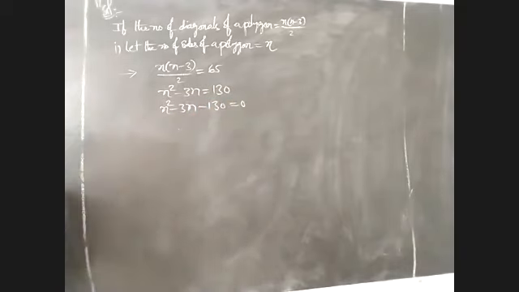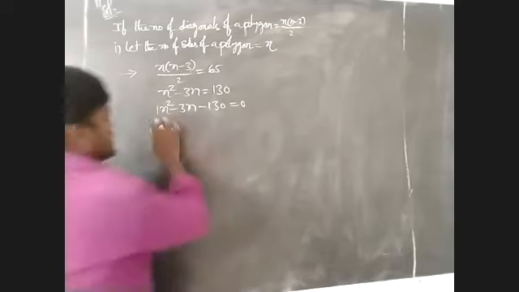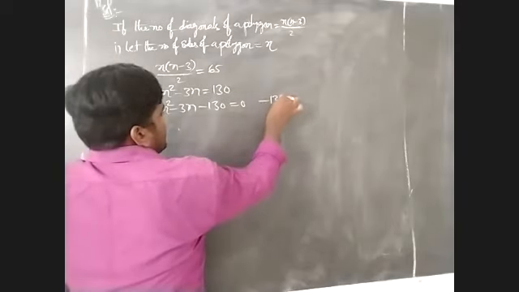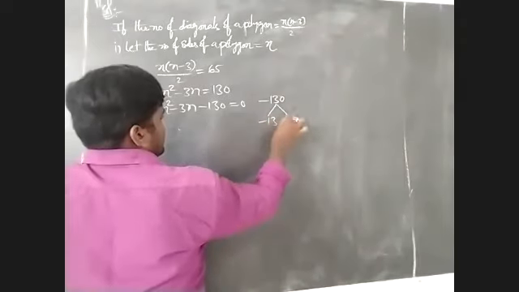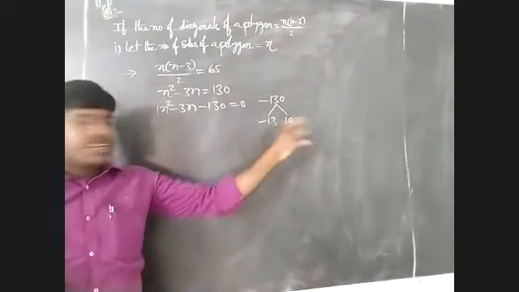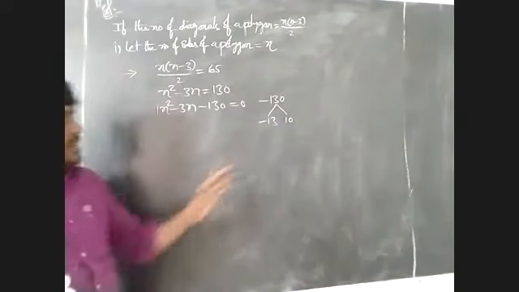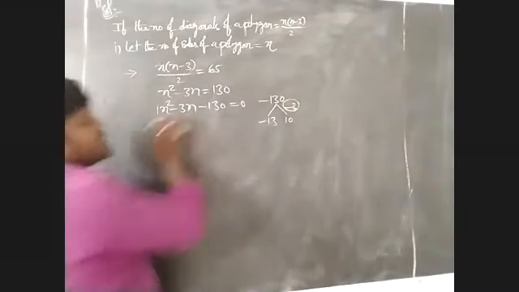Here we have to use the factorization method. The coefficient of n squared is 1, the constant is minus 130. 1 into minus 130 gives minus 130. Here we have to take the factors minus 13 and plus 10. Minus into plus becomes minus, 13 into 10 is equal to 130. Also minus 13 plus 10 becomes minus 3, which is the middle coefficient.